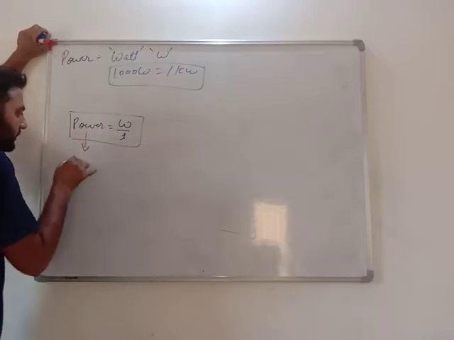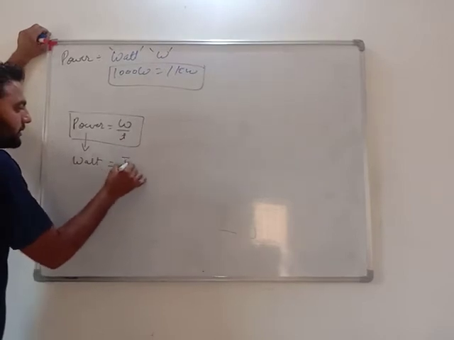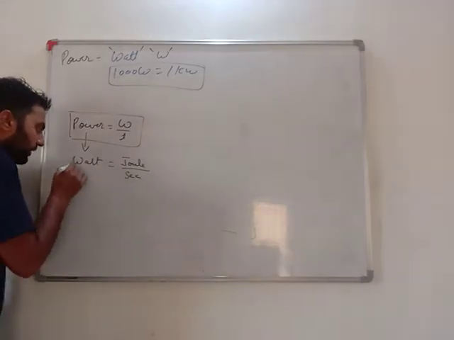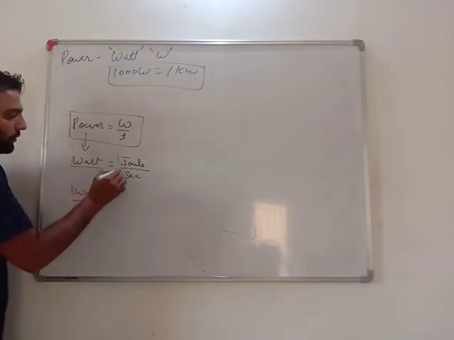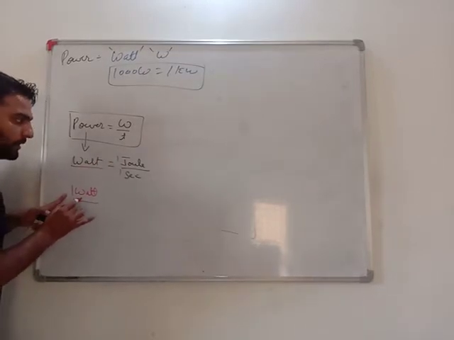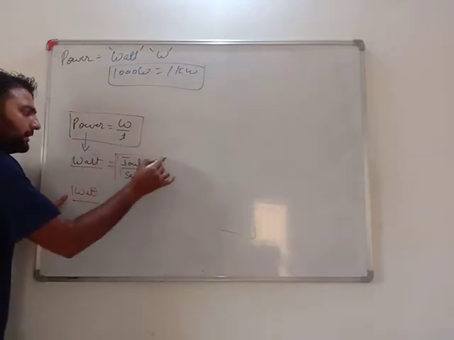Unit of power is watt. Unit of work done is joule. Unit of time is second. Very important. What is 1 watt? 1 upon 1 gives me 1. 1 watt is the power in which 1 joule of work is done in 1 second.